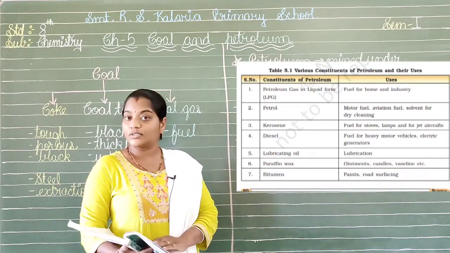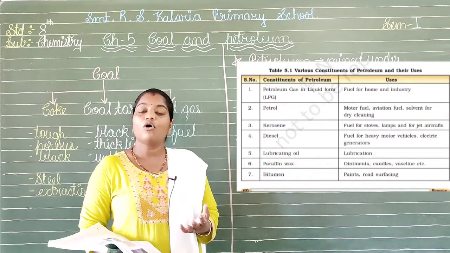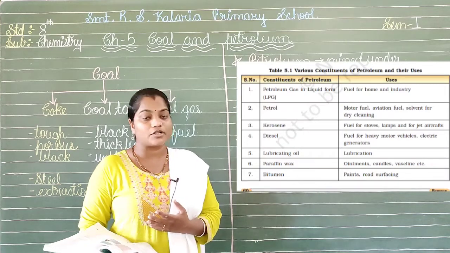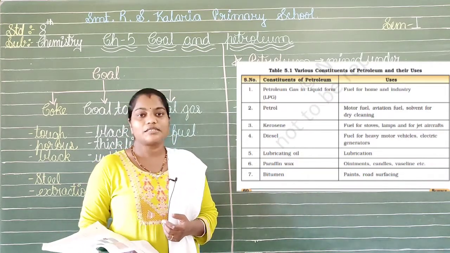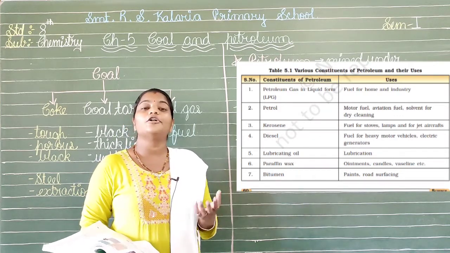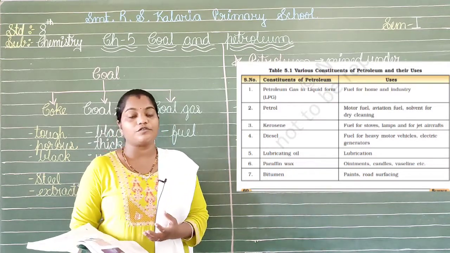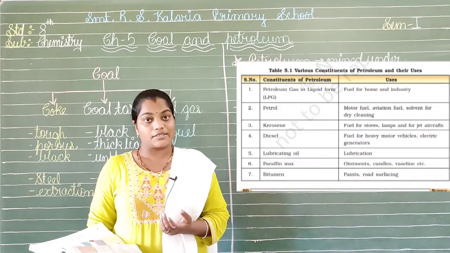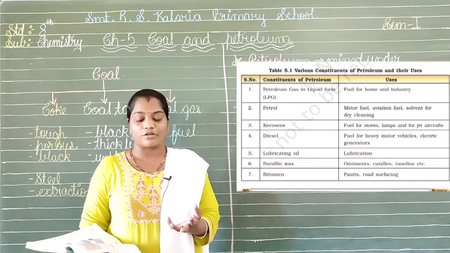We know very well it is used as a fuel for homes and for industrial purposes also. Next is petrol. It is used in light automobiles, and also as aviation fuel. What is aviation fuel? It is the fuel utilized in aircraft, which is the pure form of petrol.